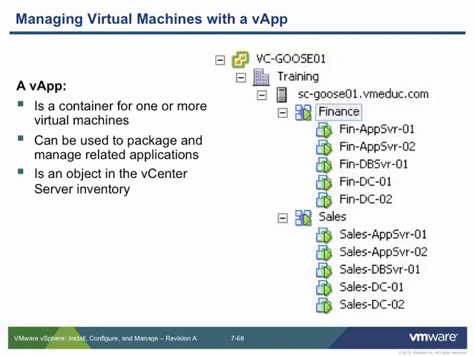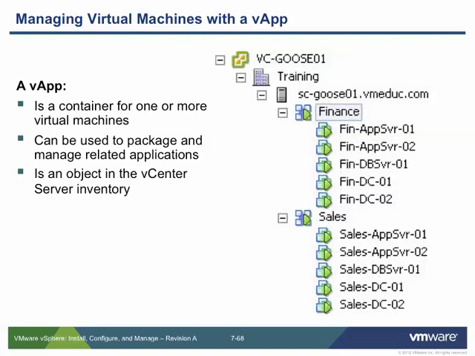You may have a database server, a web server, and maybe some other components, and you could build those out ahead of time, put them in a vApp, and then roll that whole thing up as an OVA or an OVF, an appliance, and ship that off to your customer and have them deploy it that way.